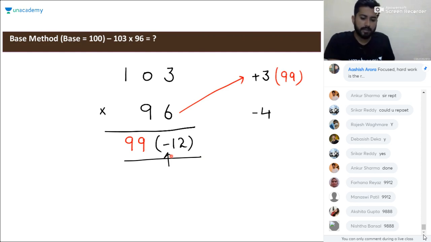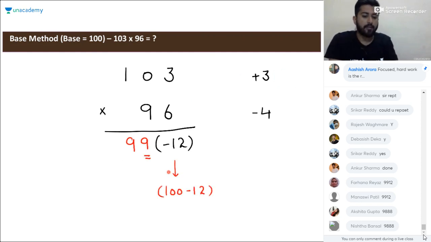So we'll do one thing. We'll take one carry from 9. After carrying this 1 from 9, and we have two digits here, so it will become 100. So we have to subtract this minus 12 from 100. So it will be 88.